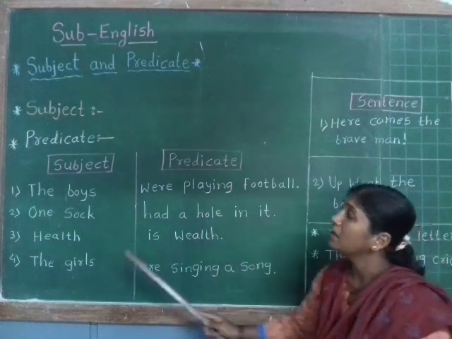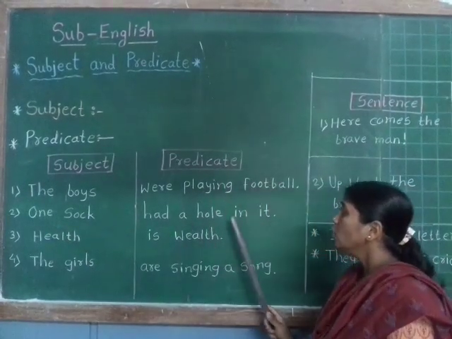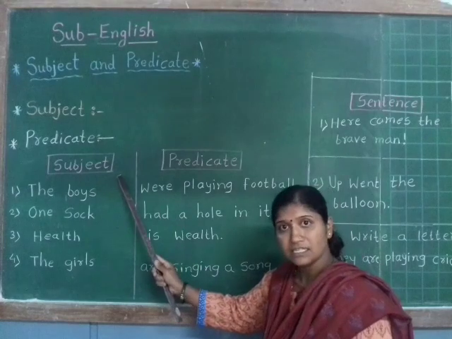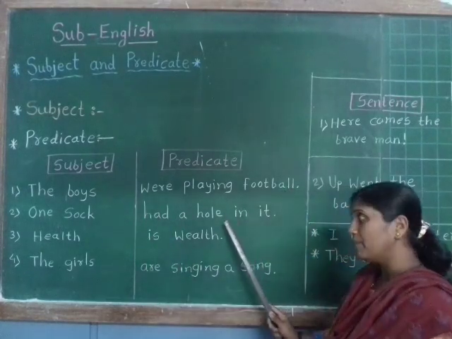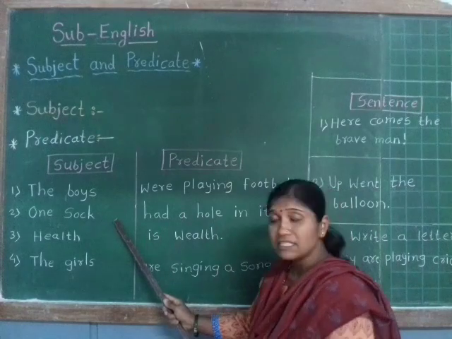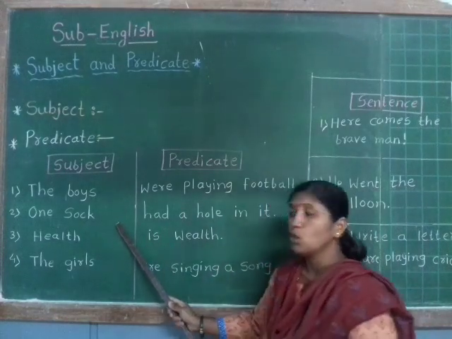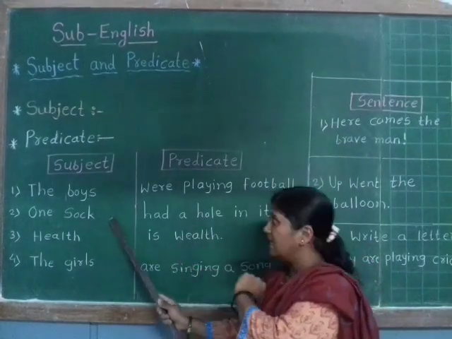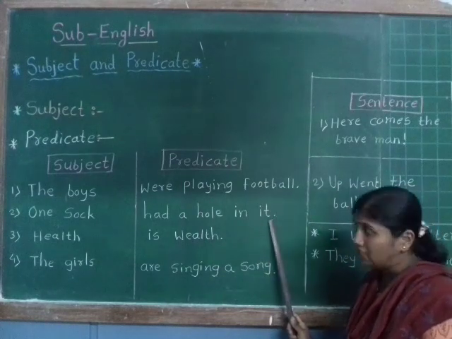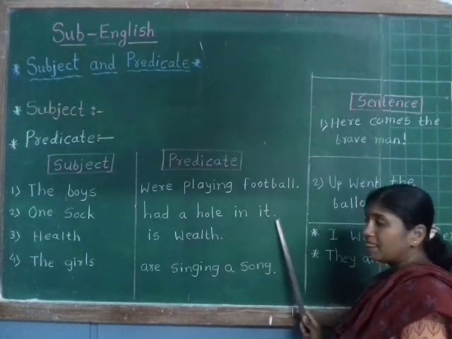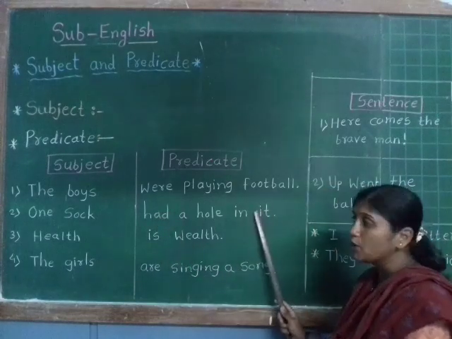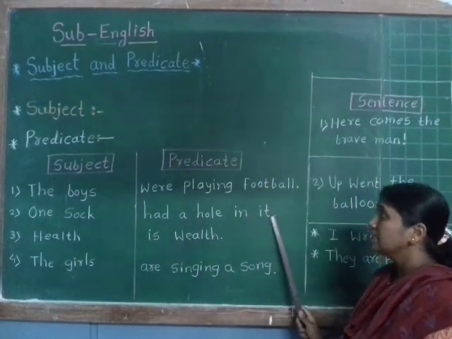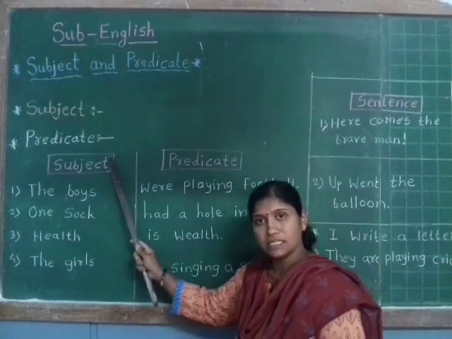In the next example, one sock had a hole in it. In this sentence, one sock is the subject and the remaining part is the predicate. Why? Because in this sentence we are speaking about one sock. Had a hole in it tells us more about one sock. So had a hole in it is the predicate and one sock is the subject.